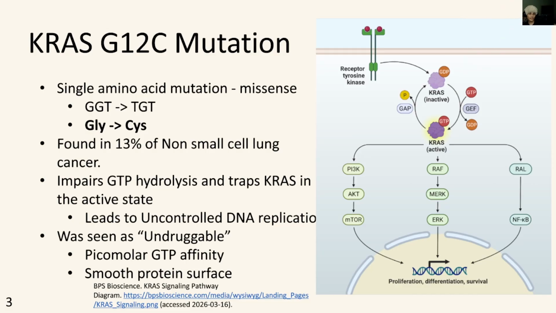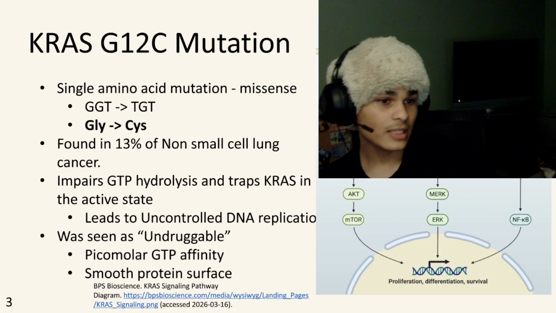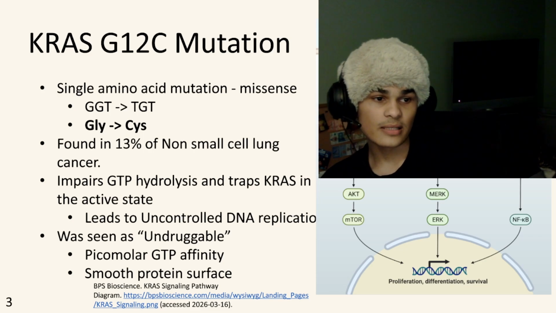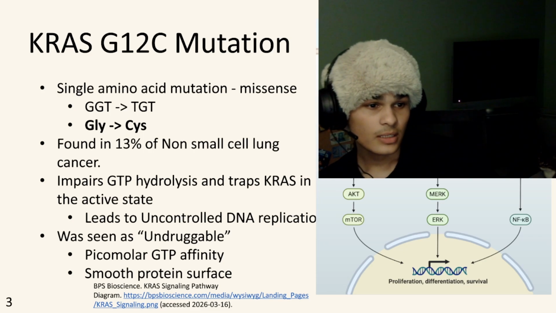So really there's a single amino acid mutation. This is a point mutation, I don't remember.